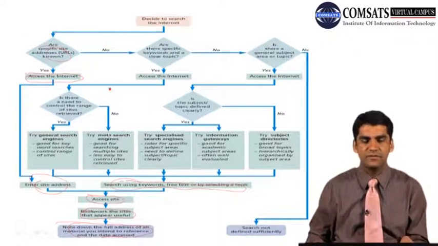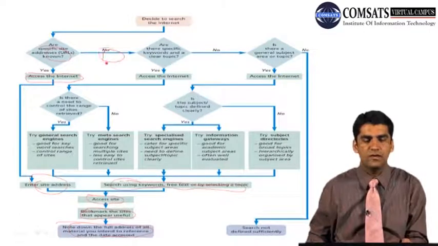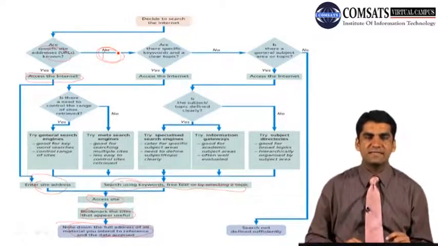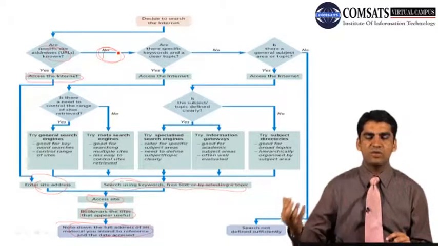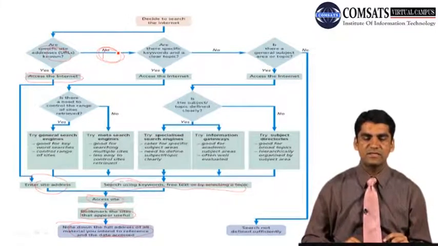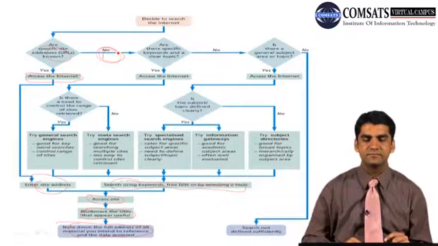What if you don't know the specific URL addresses? Then you have to ask yourself: are there specific keywords and a clear topic?